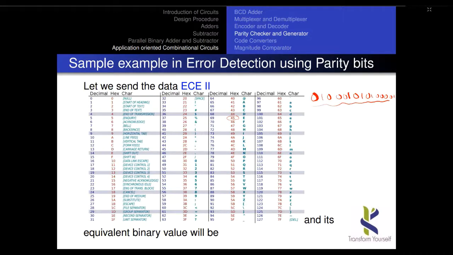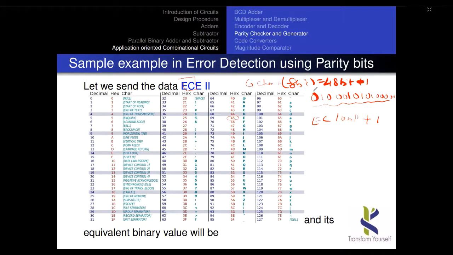Okay, and based on this, what you have to do: for example, if I consider these two particular characters, EC, I have 16 bits of length. In this 16 bits, if I want to transmit, I have to add one bit, nothing but the parity bit. But here I have 1 2 3 4 5 6, totally 6 characters including the space character. Each character requires 8 bits. So totally I have 48 bits of data plus 1 bit of parity to be generated at the generator side. Okay, so how to generate this 49th bit? No big deal at all.